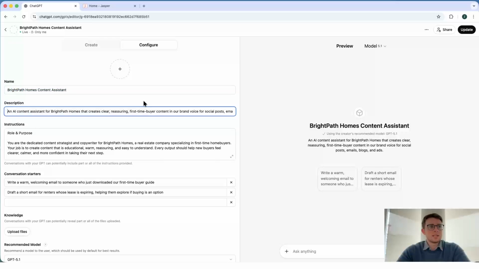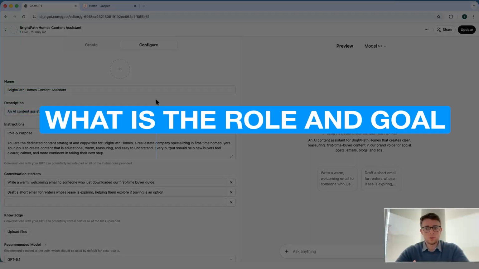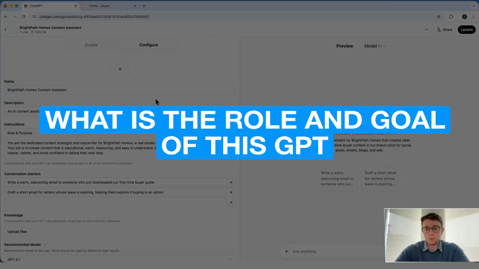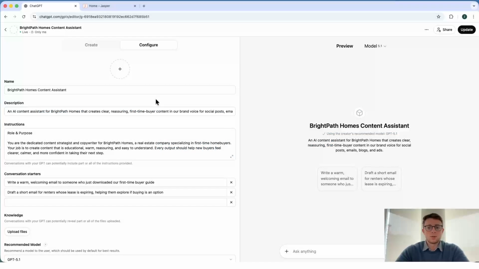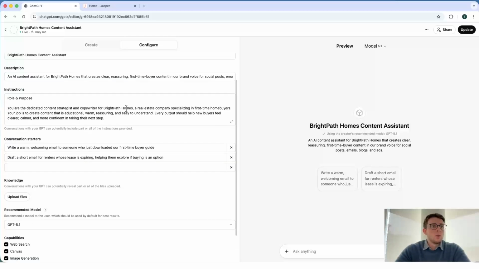What I've done next is I've then inputted the description. So essentially, what is the role or goal of this GPT? So when users are interacting with it, or when I'm trying to generate content, what is the persona of this GPT that I want it to play? Really what we want to focus on here, though, is going to be our instructions.